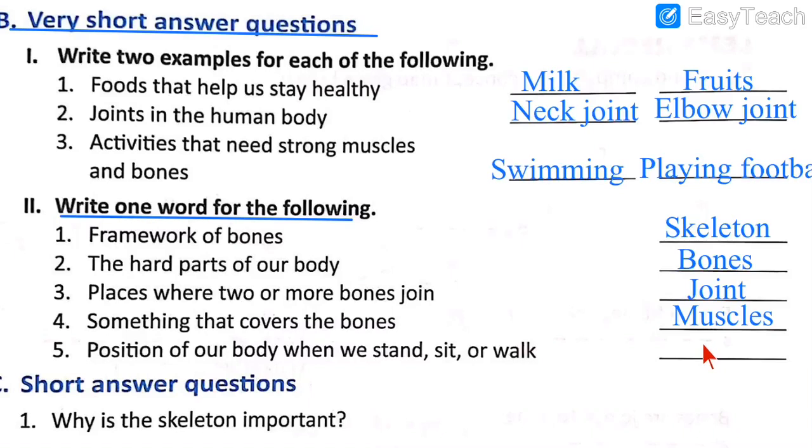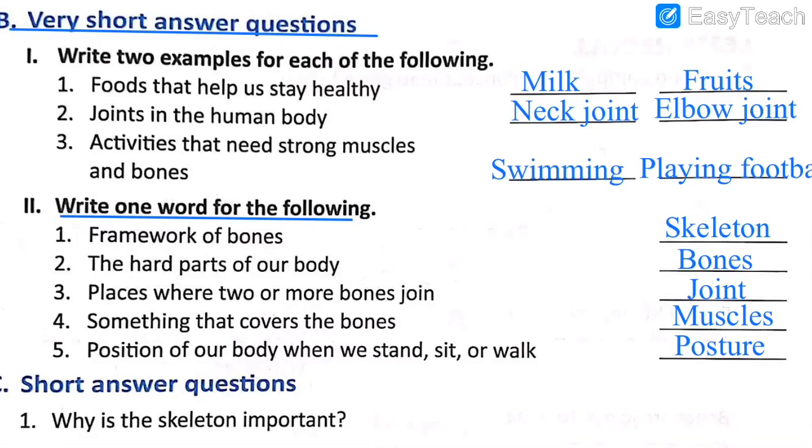A good posture is good for your health. So that is posture. Learn the spelling. Posture, posture. The position of the body when we stand, sit or walk is called our posture.